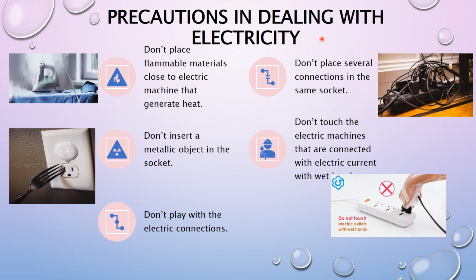Precautions in dealing with electricity. Number one, don't place flammable materials such as clothes or carpets close to electric machines that generate heat. Number two, don't place several machines or several connections in the same socket.